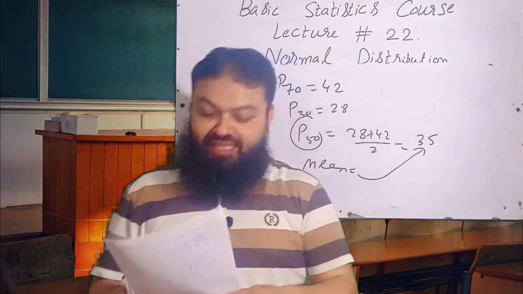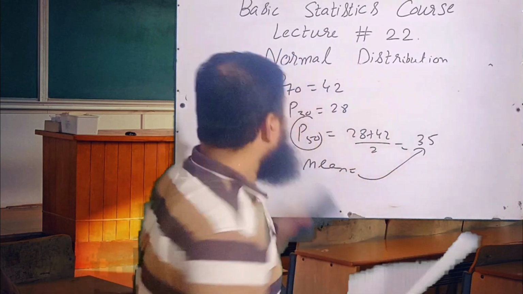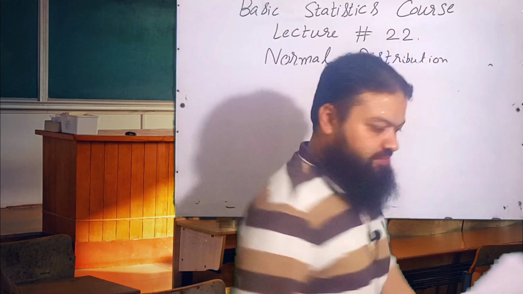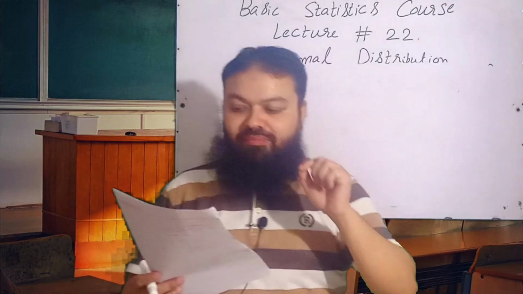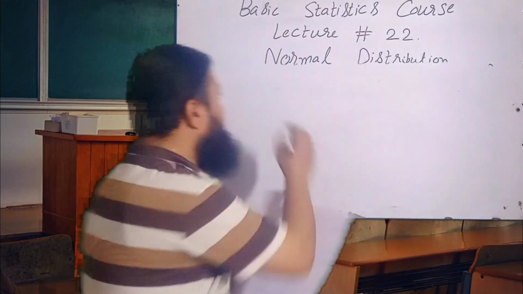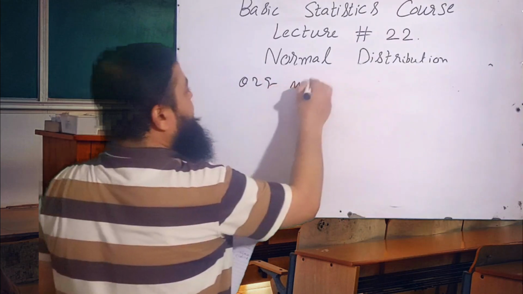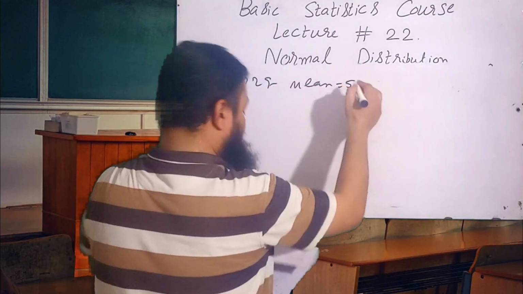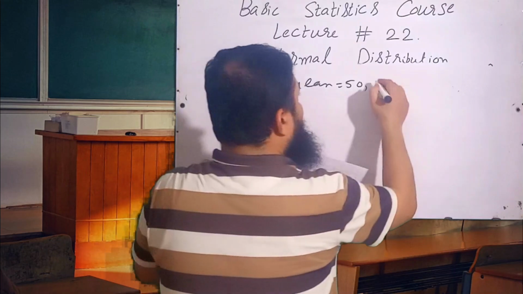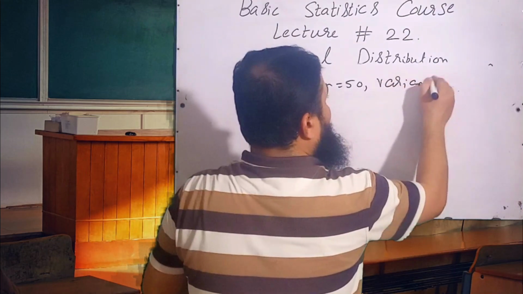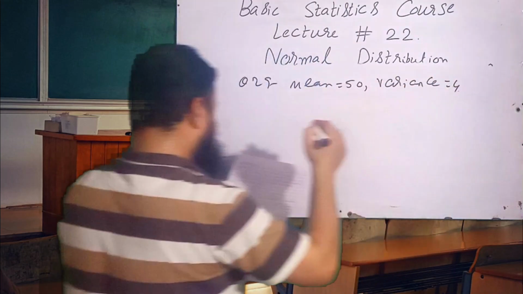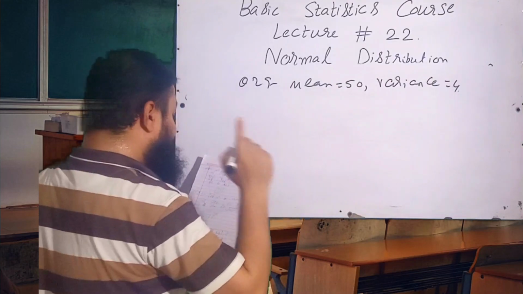Question number 29. Let X be a normal variate with mean equal to 50 and variance equal to 4, then what is the modal ordinate?